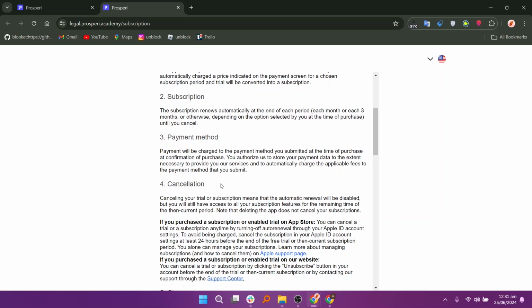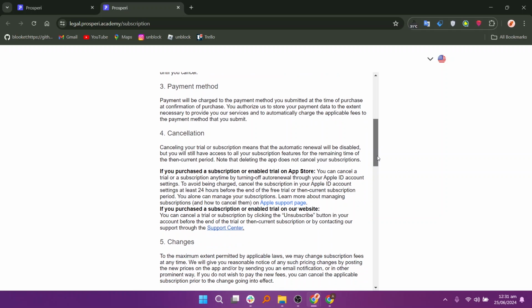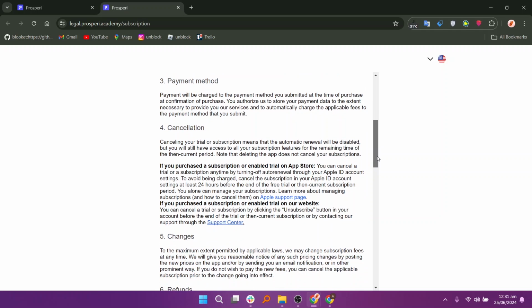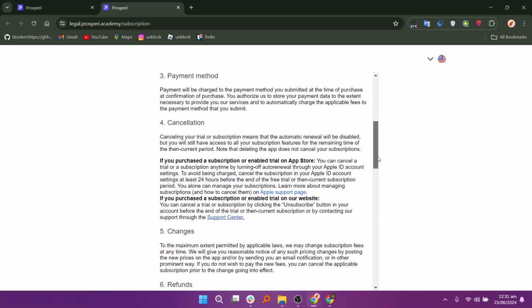Note that deleting the app does not cancel your subscriptions. You can cancel a trial or a subscription anytime by turning off auto renewal through your Apple ID account settings. To avoid being charged, cancel the subscription in your Apple ID account settings at least 24 hours before the end of the free trial or then current subscription period.